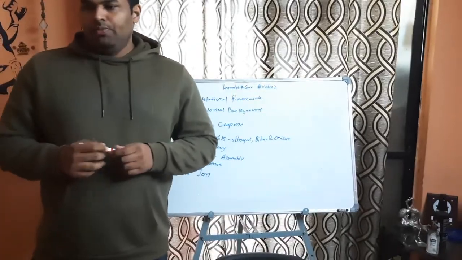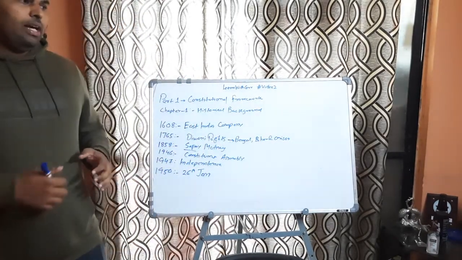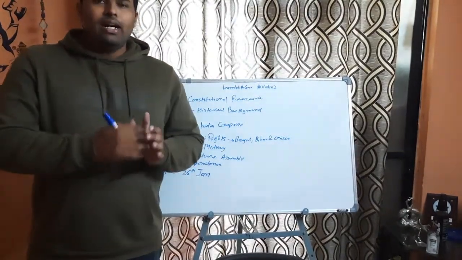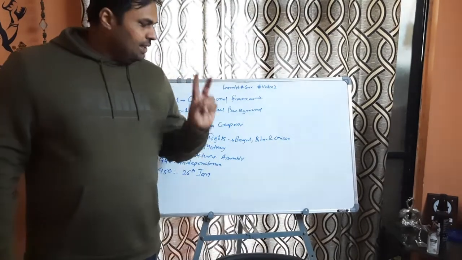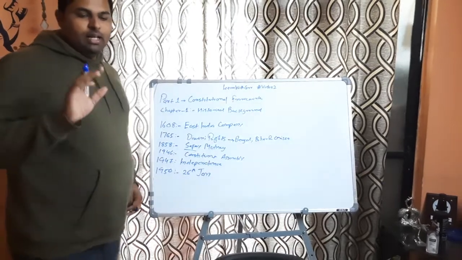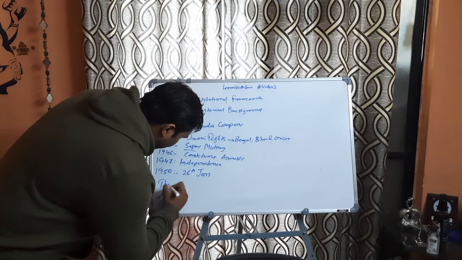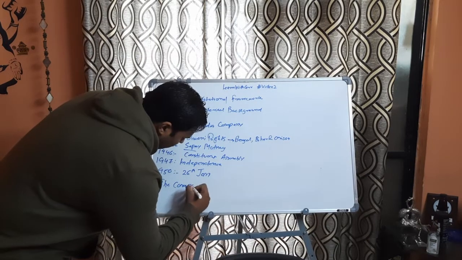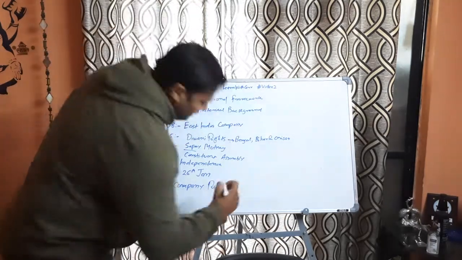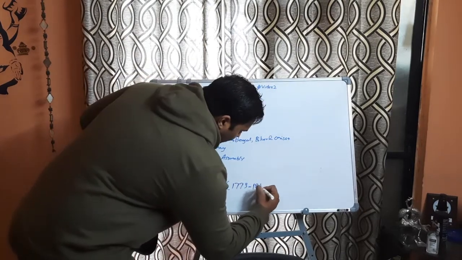Now, so what happens after this? When the East India Company came to India, and then in 1858 the British rule started, how we are going to understand these series of events is in 2 parts. The first part is where we are going to understand how the company rule happened, that is, the company rule, which happened from the period 1773 to the period 1858.